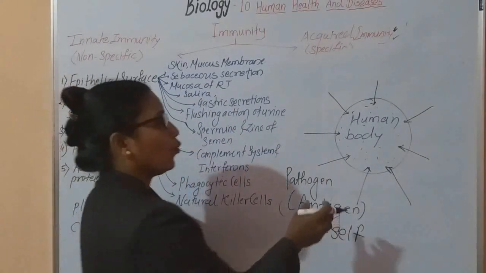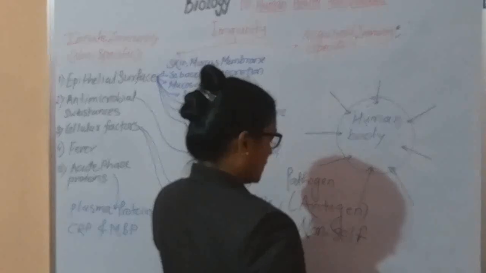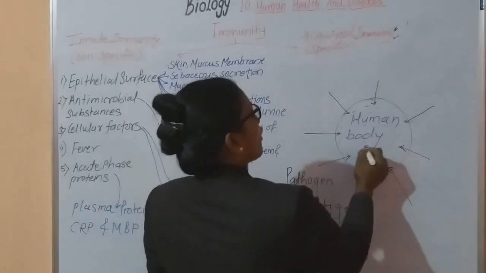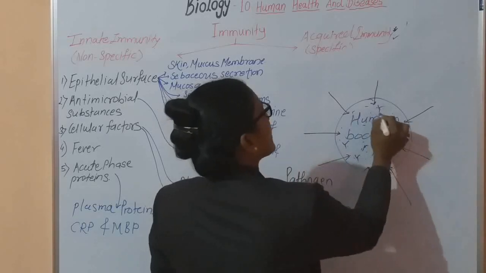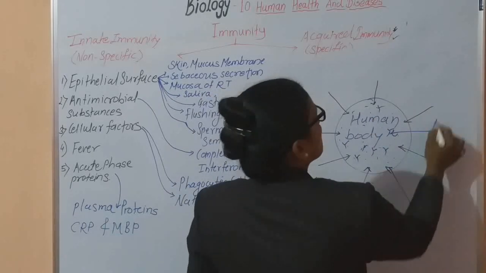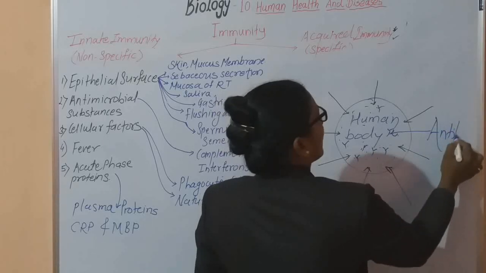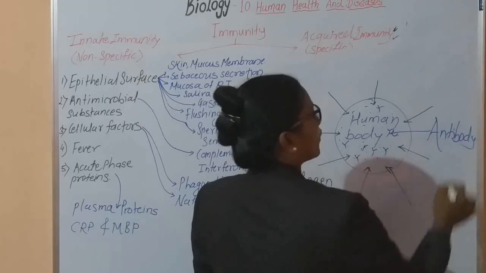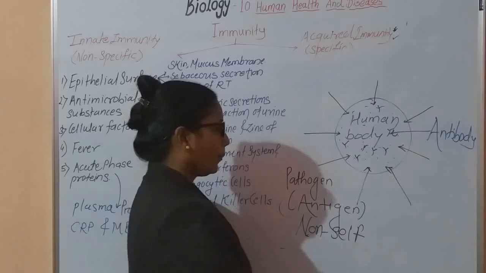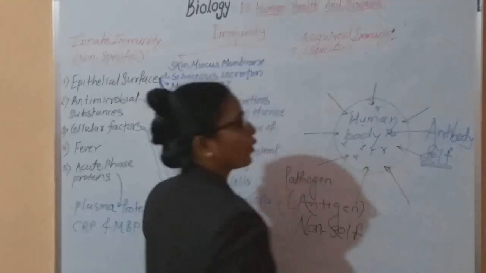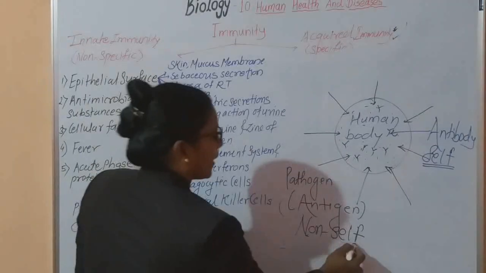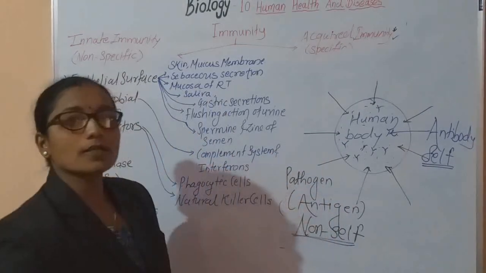Once an antigen is formed inside our body, there is formation of Y-shaped molecules. These Y-shaped molecules are called antibodies. These antibodies are the self component of the human body and antigens are the non-self component.